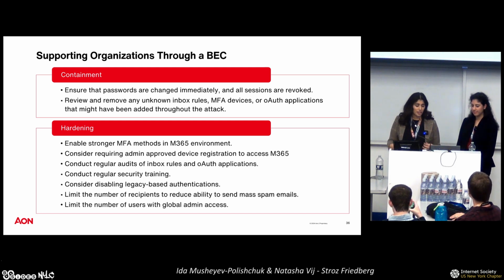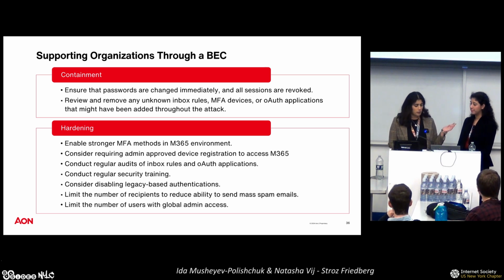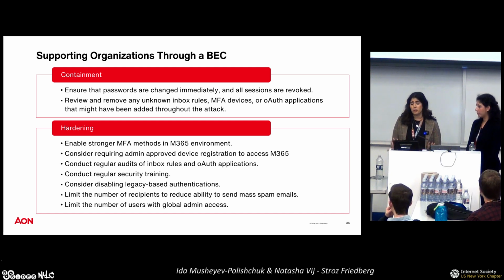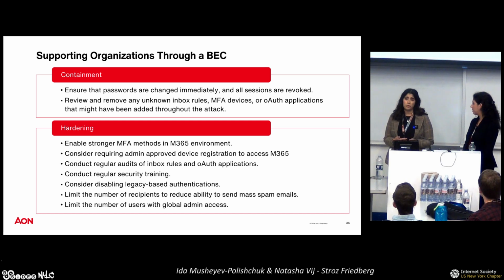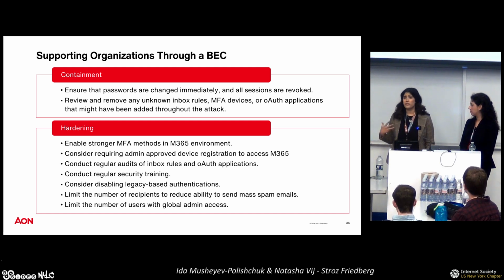Again, as I mentioned earlier, consider disabling legacy authentication. We want to make sure we're having as secure of an environment as possible, so that's definitely really important. Next, we didn't really talk about this too much, but you want to limit the number of recipients that are allowed to receive mails, if that makes sense for your business organization. I'm sure there are reasons why one user might need to send the same email to 100 or 150 users. Definitely makes sense. But if your user doesn't need that, it's definitely good to disable, because oftentimes, and I'm sure you can speak to this as well, we see threat actors sending a singular phishing email to 150, 200 users.